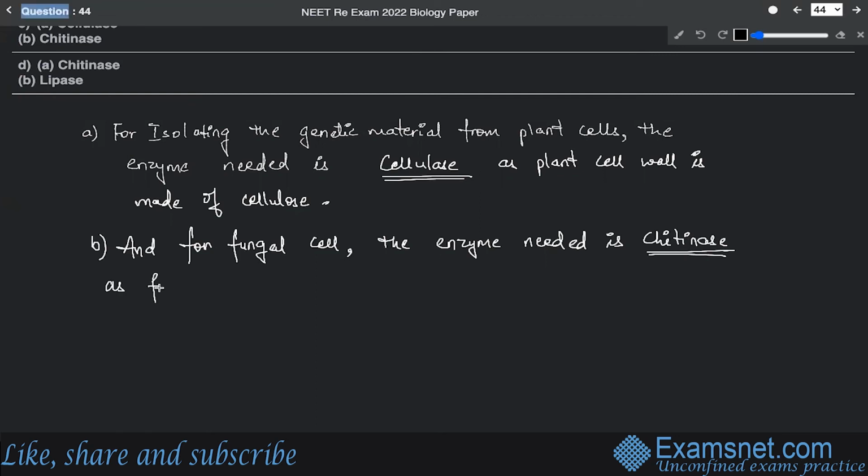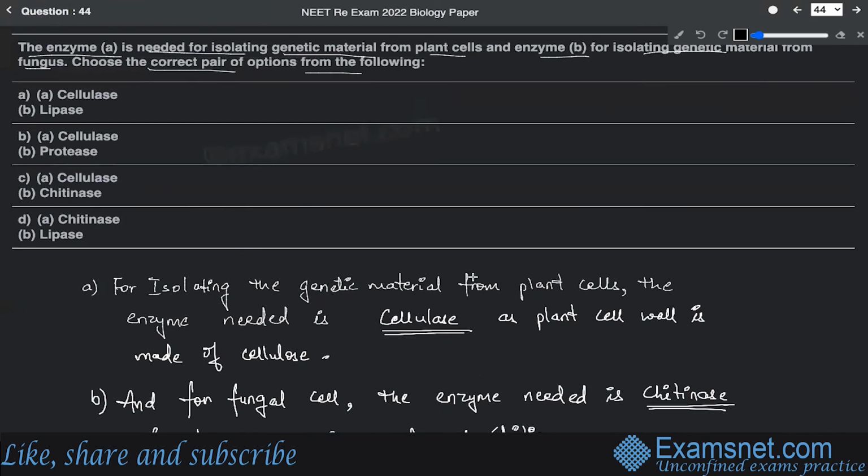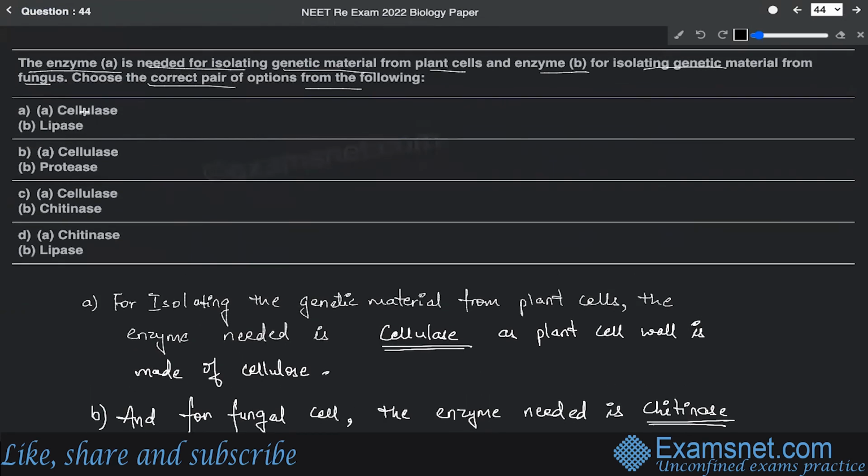As the fungal cell wall is made of chitin. That's all. All right. So that means cellulase and chitinase will be the option. So let us take a look. Cellulase, lipase; cellulase, protease; cellulase, chitinase. That means option C is the correct answer.